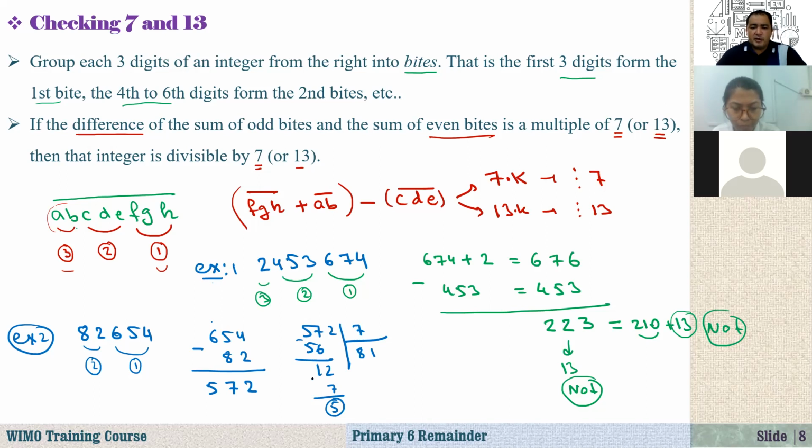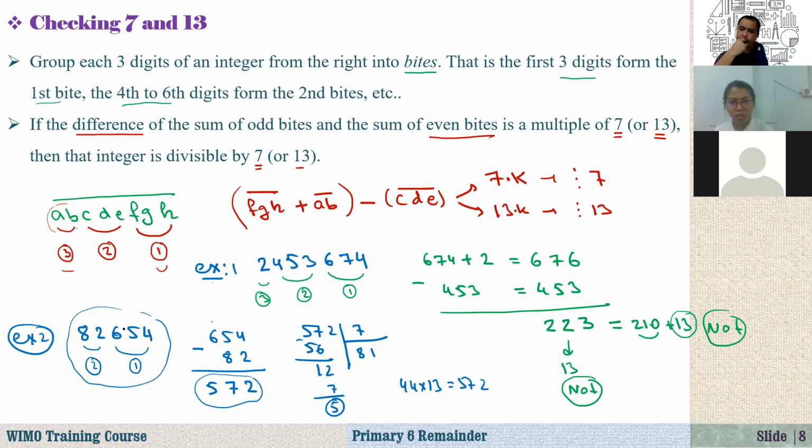And how about 13? How about 13? If you divide 572 by 13, that's equal to 44. So 44 times 13 is equal to 572. That means this number is divisible by 13, but not by 7.